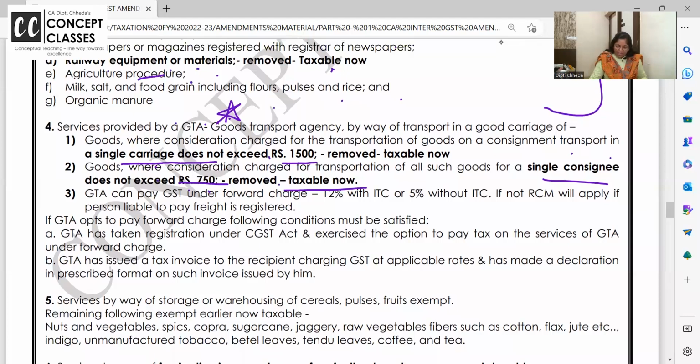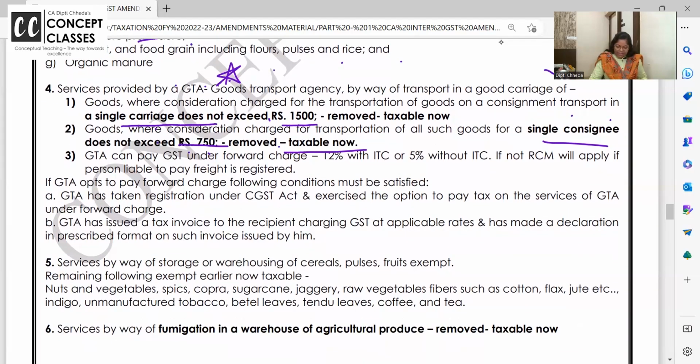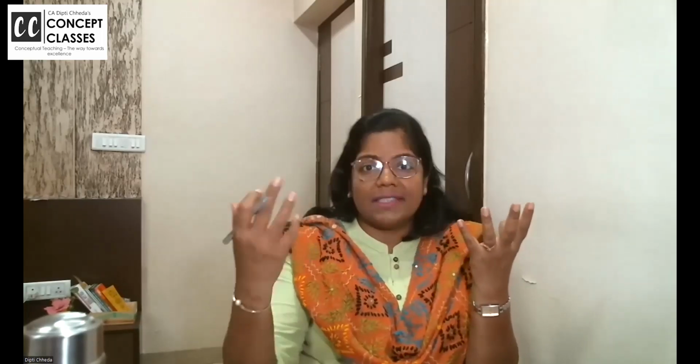So these two limits are removed. Now they are taxable. Next is GTA can pay GST under forward charge, 12% with input tax credit or 5% without the input tax credit from this year. See, until now, if the service recipient is a factory or a company or a society or as if all those cases, then GTA will not pay the GST. GST is payable by service recipient on the RCM.